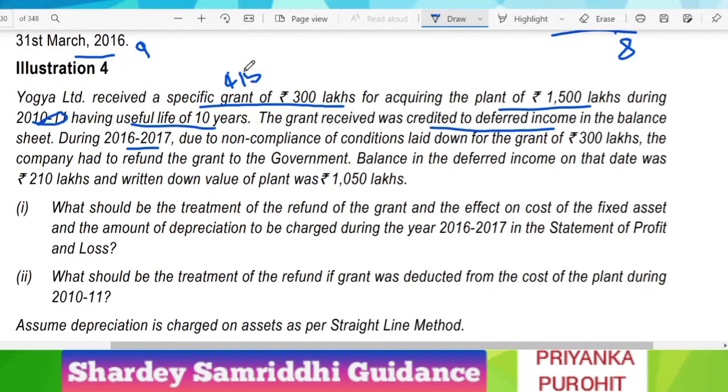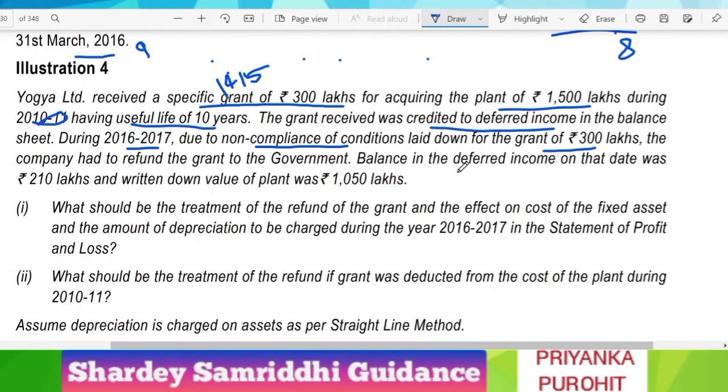Treat it as 14-15, because as per the solution there is a printing mistake. You have to treat it as 14-15. So let us say you have purchased the specific asset and also received the grant on 1st of April 2014. So from 14, the first year will be 15, then 16, and then 17. That is, after 3 years, due to the non-compliance of the conditions laid down for the grant of rupees 300 lakhs, the company had to refund the grant to the government.